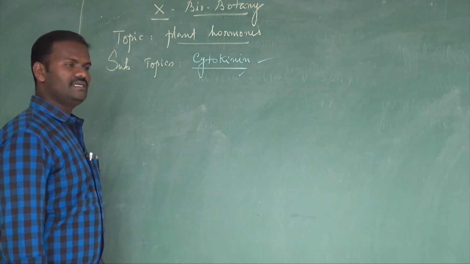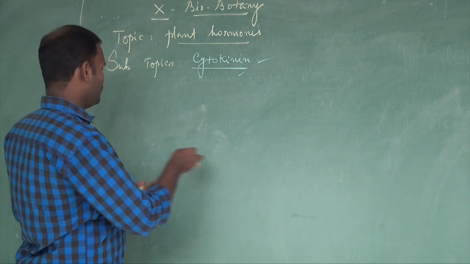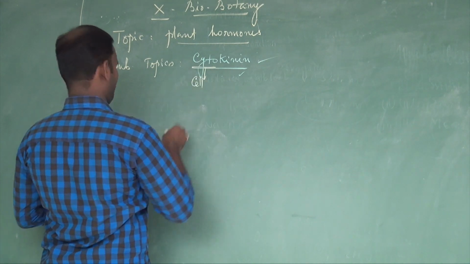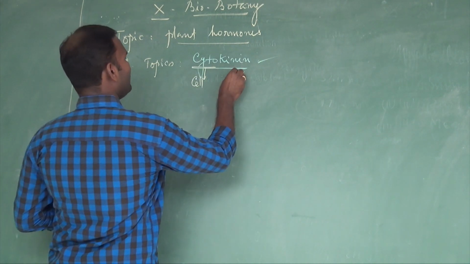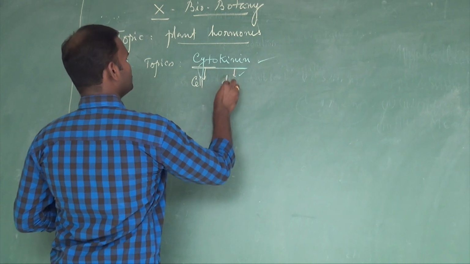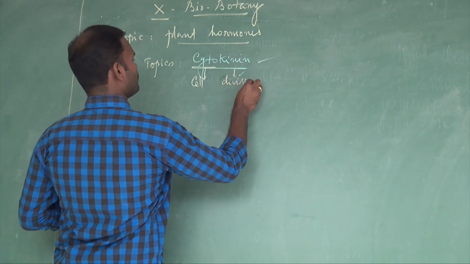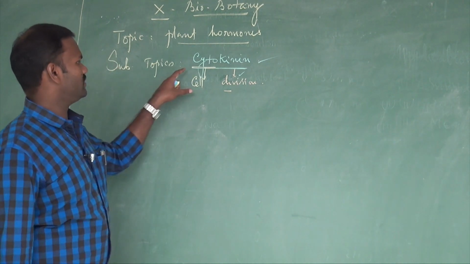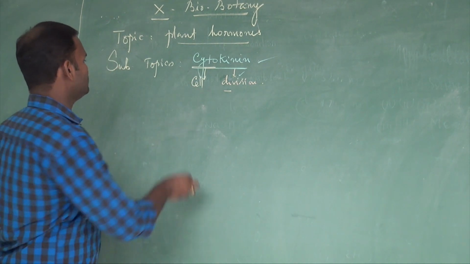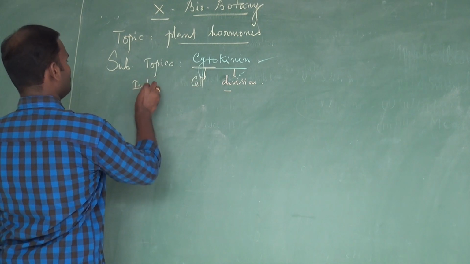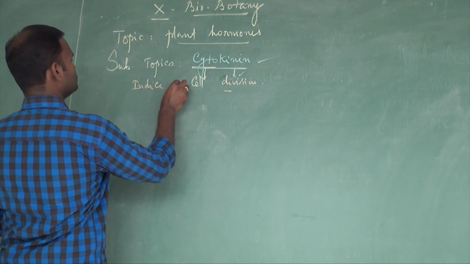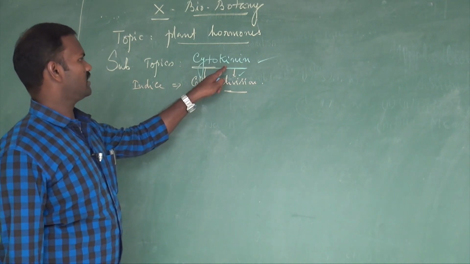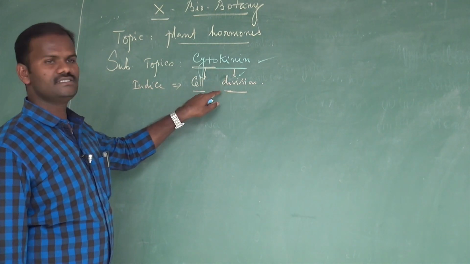Now cytokinins, the second plant growth promoters. The word cyto means cell, and kinin means division. One of the foremost important effects of cytokinin is to induce cell division.